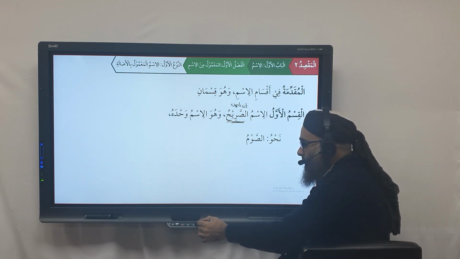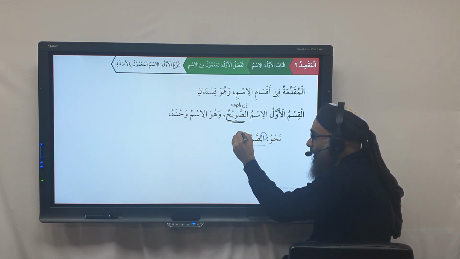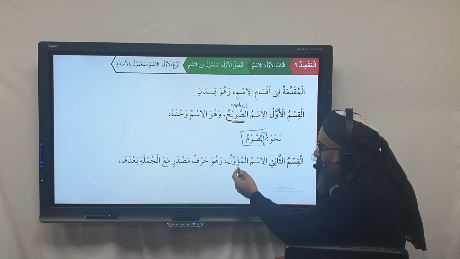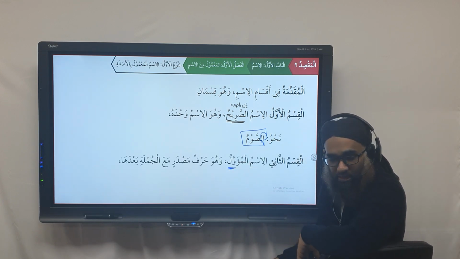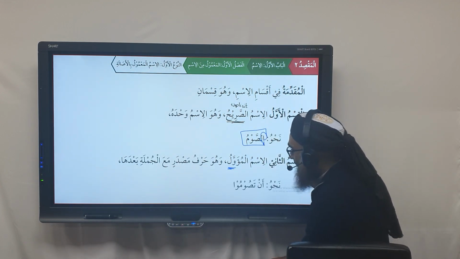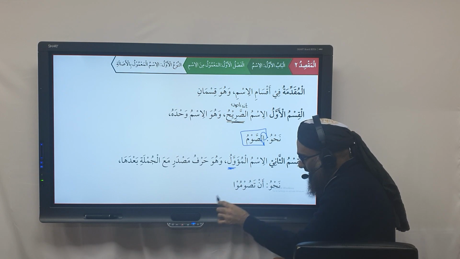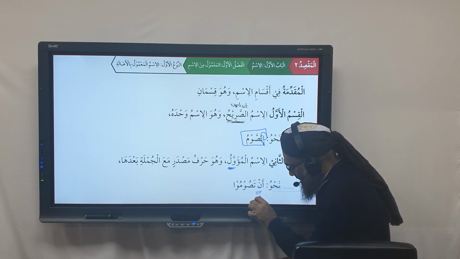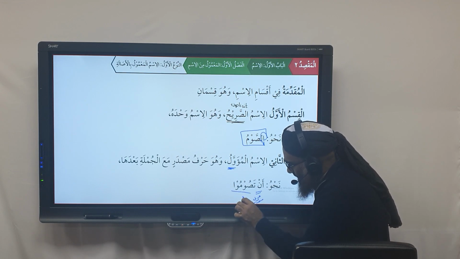The word Sawm has alif lam. This is a noun on its own. Now how do you understand this? We look at the second Qism, Al-Qism al-Thani, Al-Ism al-Mu'awwal. What's Ism al-Mu'awwal? وَهُوَ حَرْفُ مَصْدَرٍ مَعَ الْجُمْلَةِ بَعْدَهَا. If you look at this structure we have here, we have a harfu masdar, and after it you have a jumla.